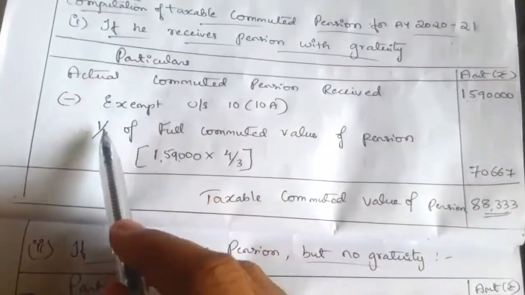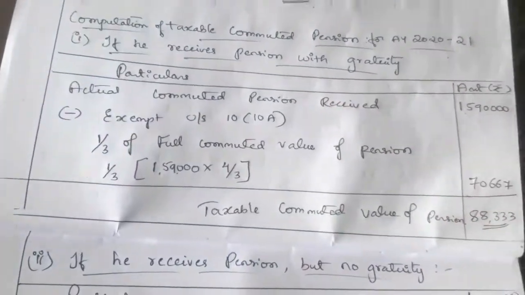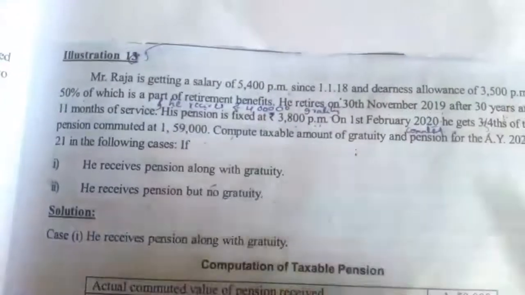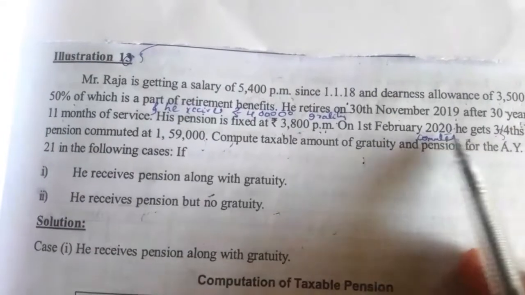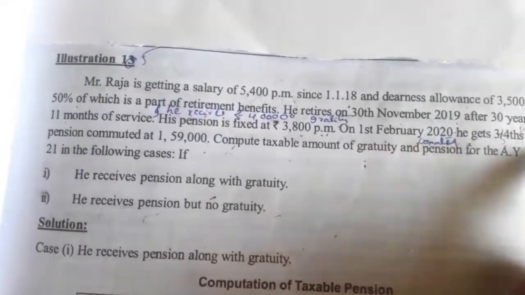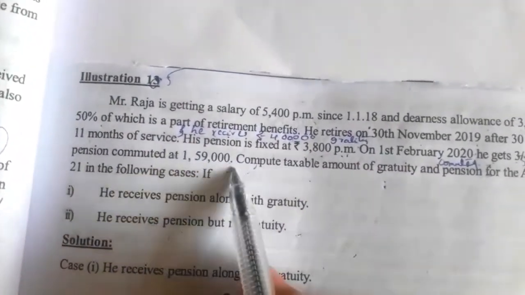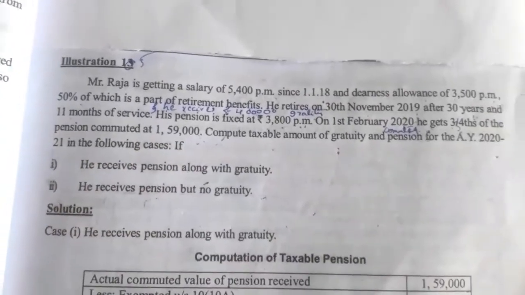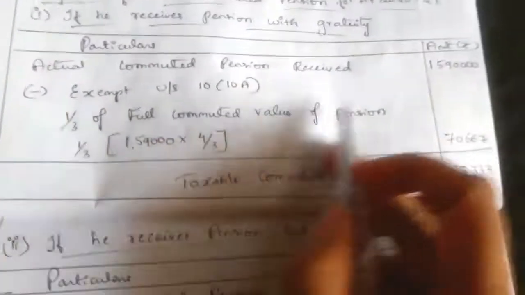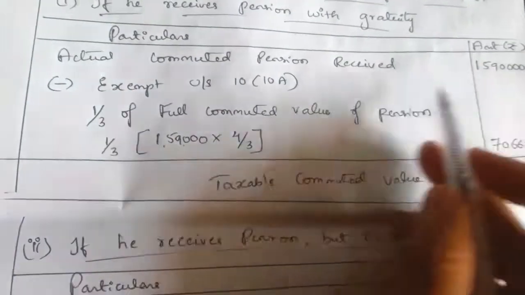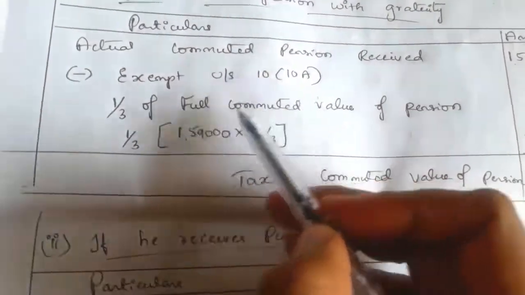Here we have to take 1/3. That is the difference. So actual commuted pension received, how much? On February 2020 he commutes 3/4 of pension and receives 1,59,000 as a commuted pension. So 1,59,000 is the commuted pension, exempt under section 10 subsection 10A.